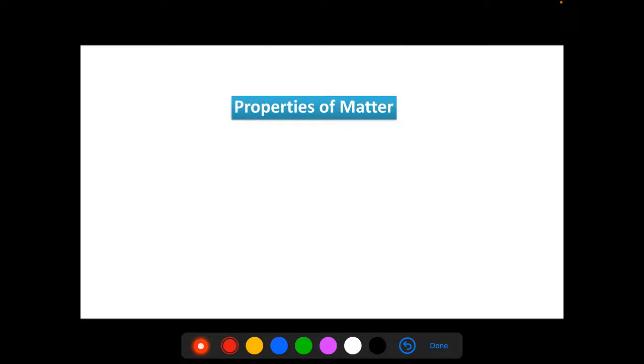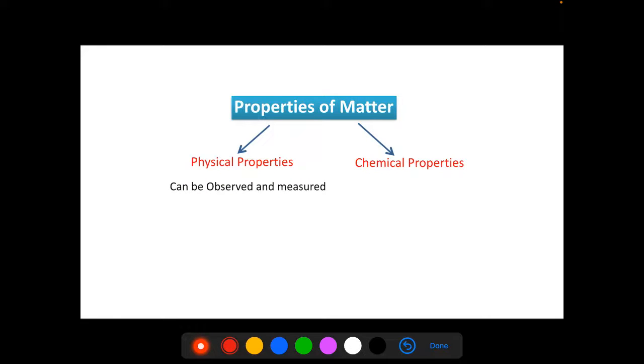Now properties of matter are those that can be measured or observed. There are two kinds of properties of matter, that is physical properties and chemical properties. Physical properties can be observed and measured.